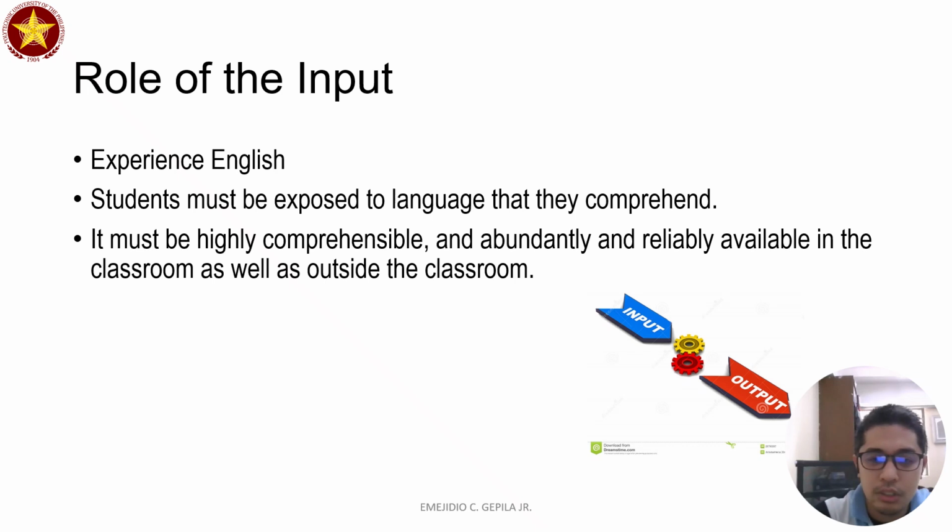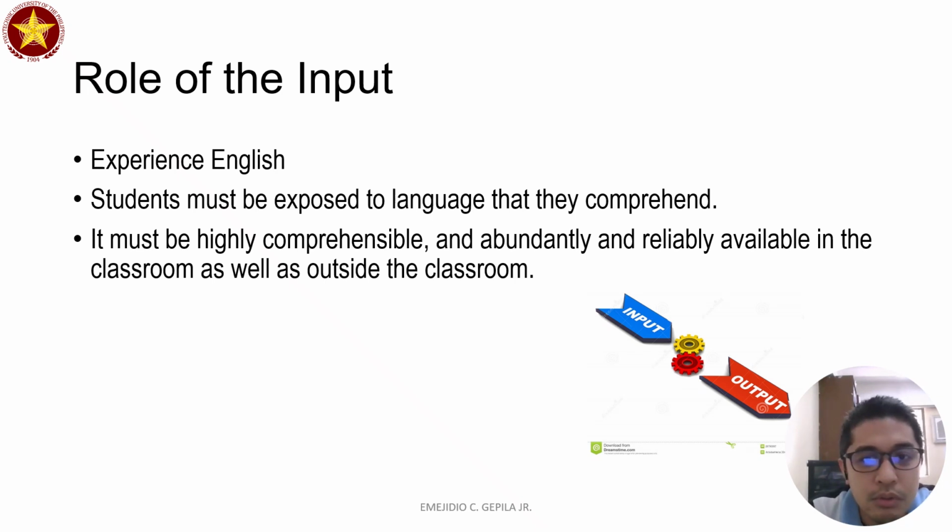Now, let's look at the role of input. When we say the role of input, we refer to how, for example, a learner or an individual experiences the language. In this case, experience English. If we're not looking into experience, we're looking into exposure. How are you exposed in the language? Are you exposed in a language that is comprehensible?